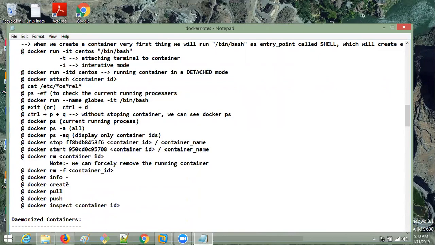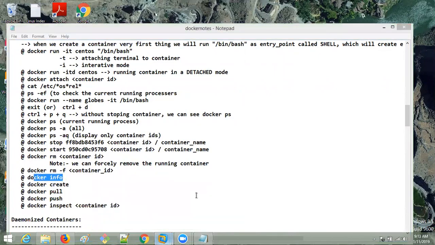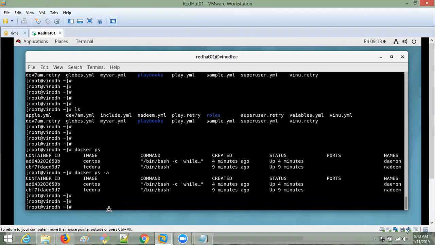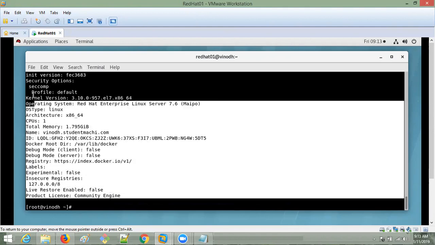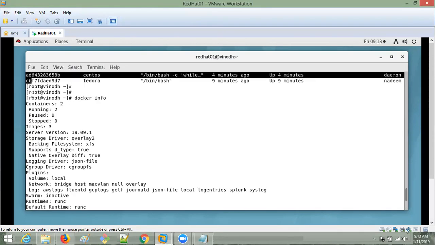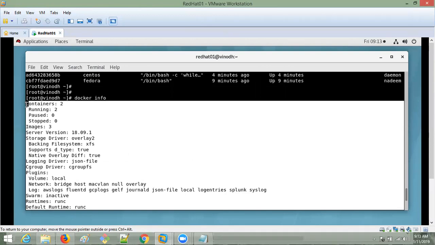And Docker info, let me show you the Docker info. I think I showed Docker info also, right? Docker info means information about the entire Docker: the memory, RAM, 64-bit, and everything. See, it shows how many containers are running, paused 0, stopped 0, images 3, version, storage driver, many things it is giving.